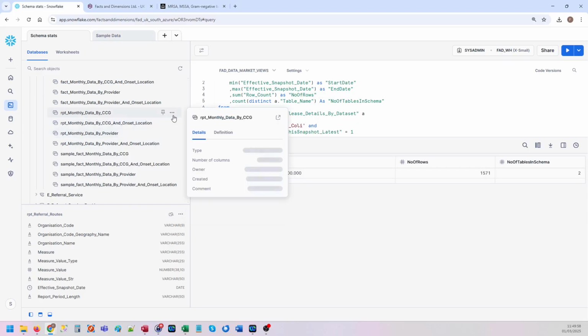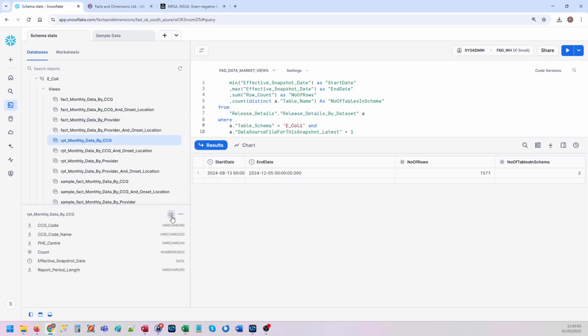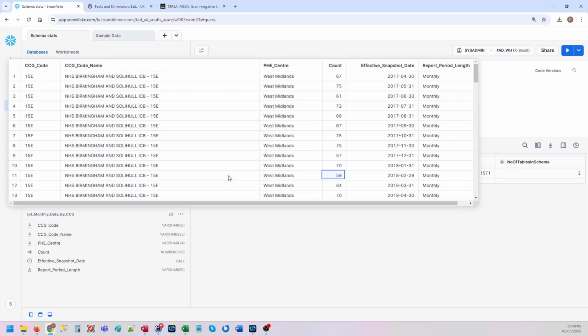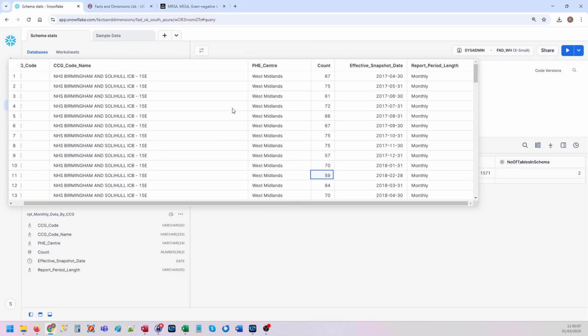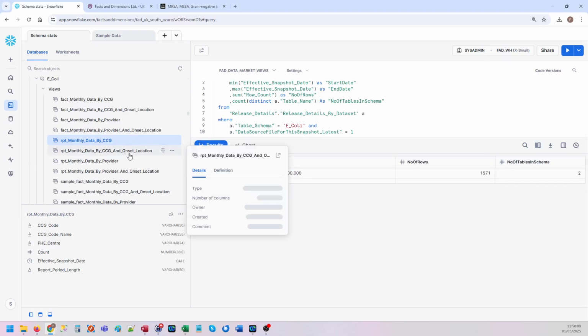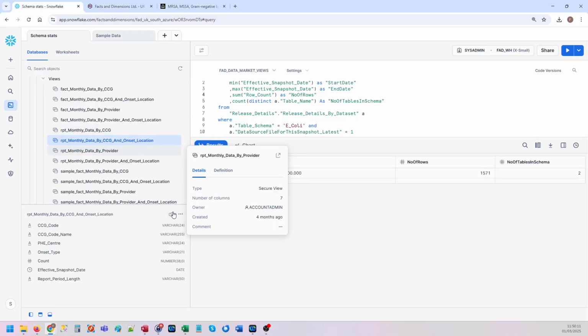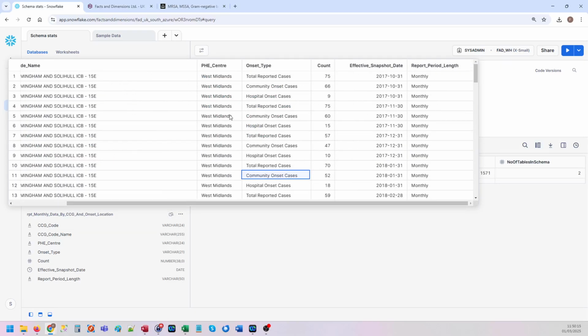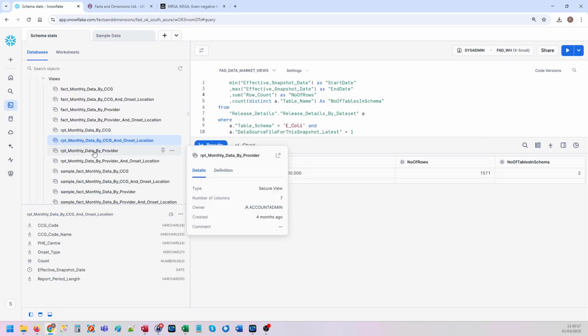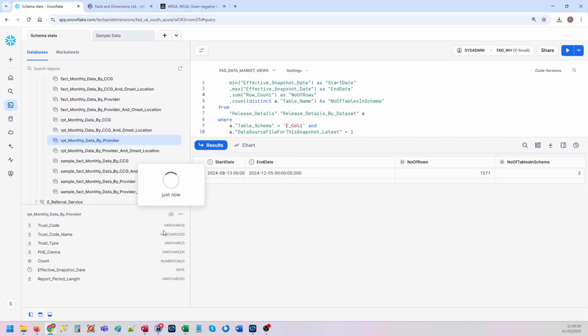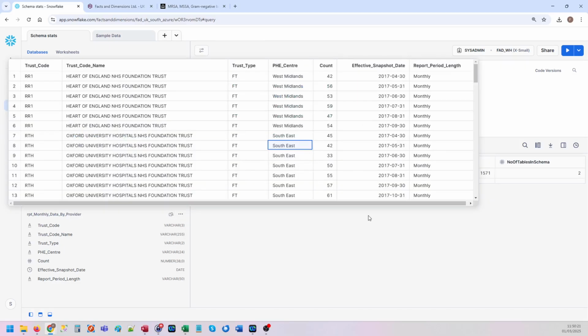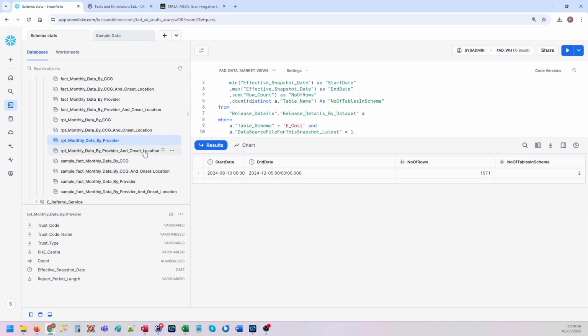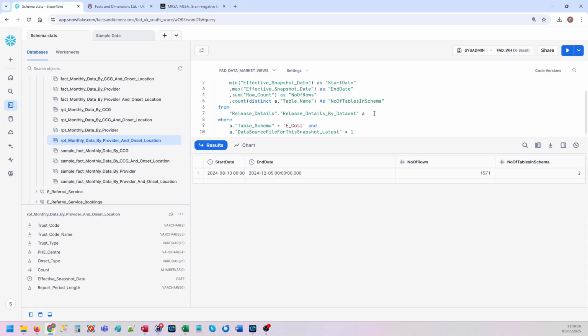So there's 4 tables. I'll just show you what's in there. So you've got the numbers by commissioner, and again by commissioner and location of the onset. Then by provider. And by provider and onset location, sorry.